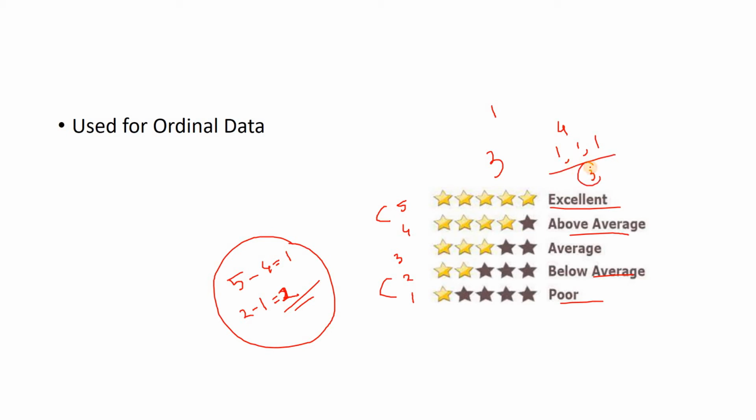But is this 3 equal to that 3? No, we cannot say that. If one person gives rating 3 and the other 3 persons give a poor rating of only 1, you cannot simply add and say they are equivalent, because most of the persons are telling that the movie is poor. That means the movie is actually poor. So basically, here addition also fails.